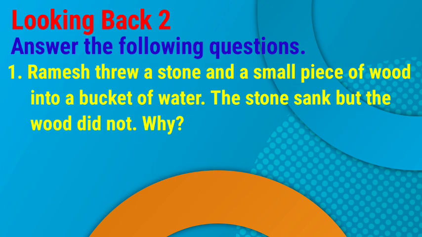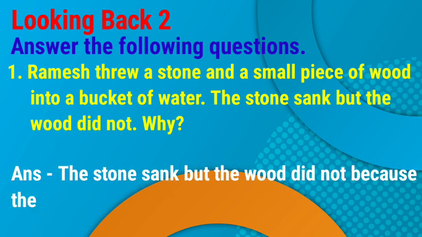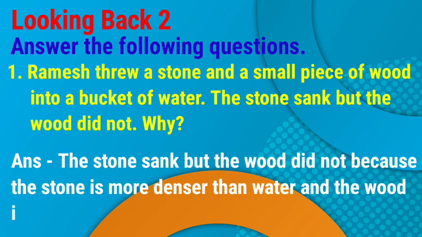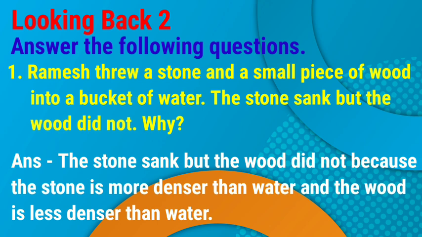Looking back 2. Answer the following questions. 1. Ramesh threw a stone and a small piece of wood into a bucket of water. The stone sank, but the wood did not. Why? Answer. The stone sank but the wood did not because the stone is denser than water and the wood is less dense than water.